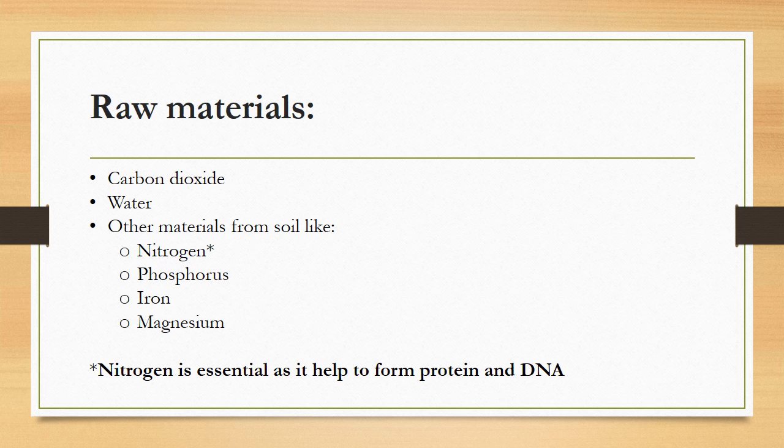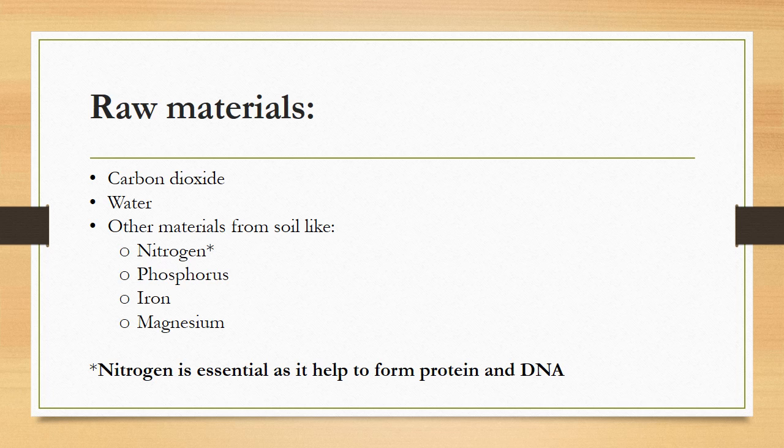What are the raw materials which we require for photosynthesis? The basic ones are carbon dioxide and water. Other than that, the roots take up water and minerals. When we say minerals, what types of minerals is the plant taking from the soil? Nitrogen, phosphorus, iron, and magnesium.